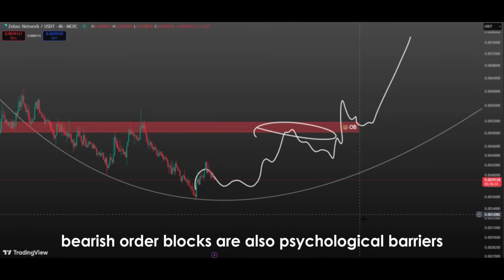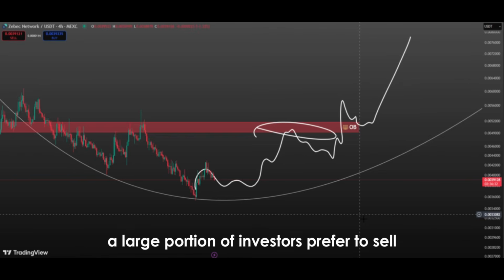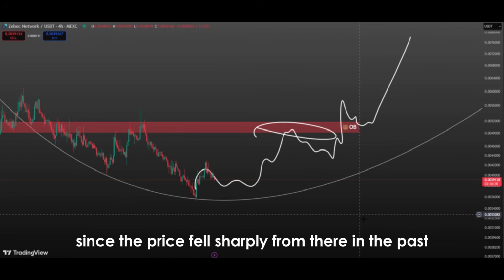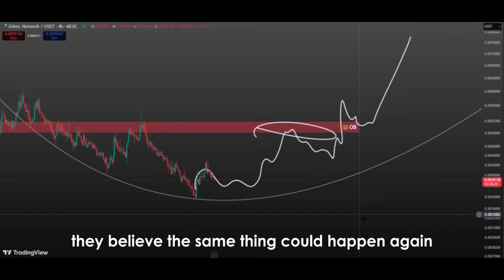Bearish order blocks are also psychological barriers. A large portion of investors prefer to sell when they see these zones, because since the price fell sharply from there in the past, they believe the same thing could happen again.